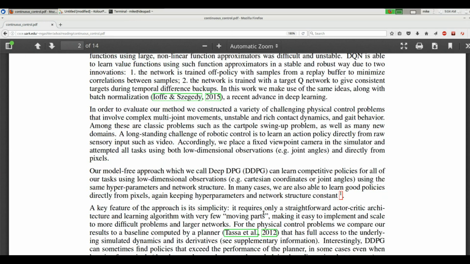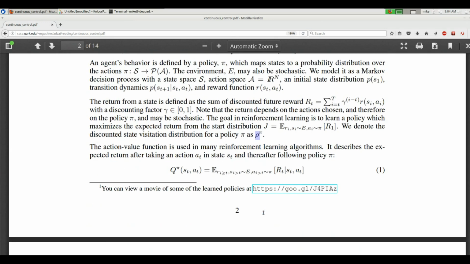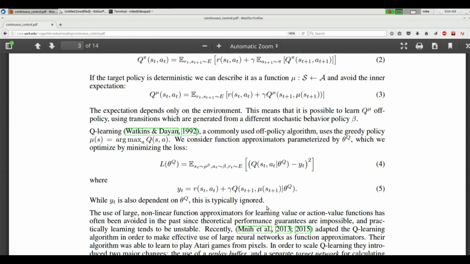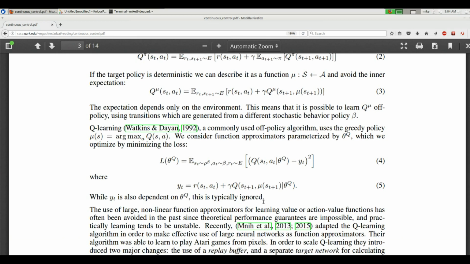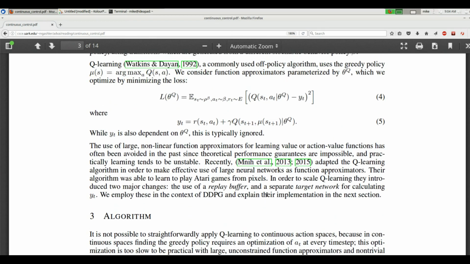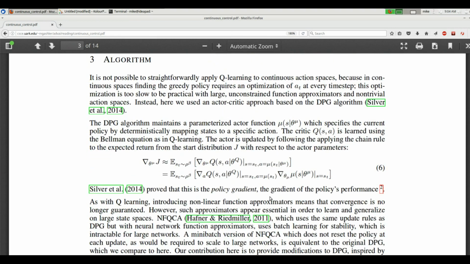Okay, I'm not seeing a beta. Anybody see a beta? So rho sub pi is what? It's basically the distribution of how you visit all the states given your policy. Okay, so I'm thinking rho sub beta is how much your policy tells you to visit all the states. Well, rho sub beta is just the same thing for different policies. I think so. Okay, let's put beta and J on our queue of things we still need to figure out.